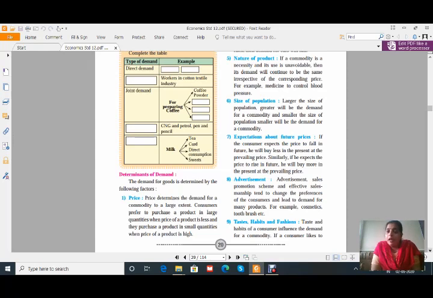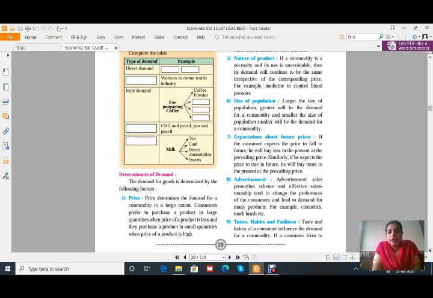Similarly, if he expects the price to rise in future, he will buy more in the present at the prevailing price. Again, the same thing is there: if the consumer expects that the price will rise in future, in that case even if the price is higher right now, he will purchase the commodity. For this I just want to give you one example, that is gold. Normally we expect that there must be a rise in the price of gold in the near future. In that case, whatever the price is right now, the consumer will go to purchase that gold at the prevailing price. Okay, I think all of you are getting clear about this.